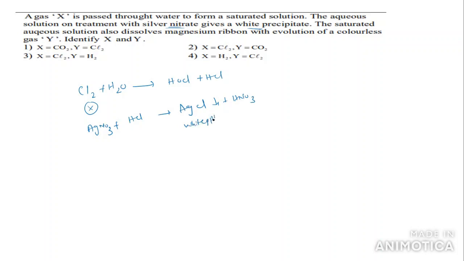This is the white precipitate. Now the saturated aqueous solution also dissolves magnesium ribbon. So magnesium, Mg, dissolved in HCl will give MgCl2 plus H2. I will take this one. So this is the gas Y we have. Okay, so X is what here? Cl2. Y is what? H2. So what answer will you take, ma'am? You will take option 3 as the right answer for this question.